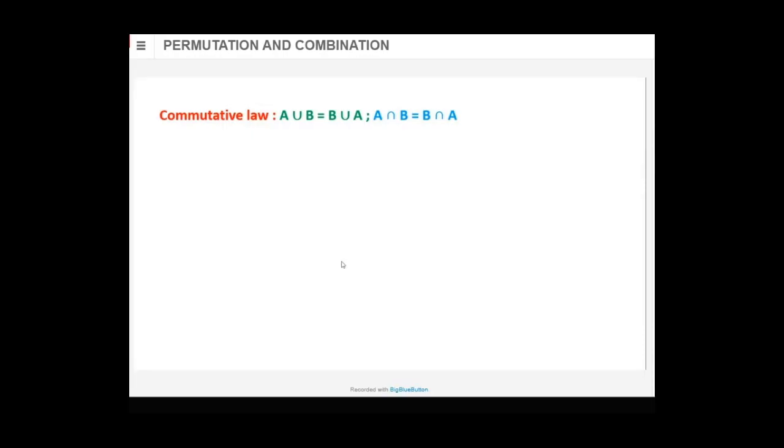5 plus 3 is 8. 3 plus 5 is also 8. Changing the order does not change the answer. So that is called the commutative law. That is applicable for both union as well as intersection.